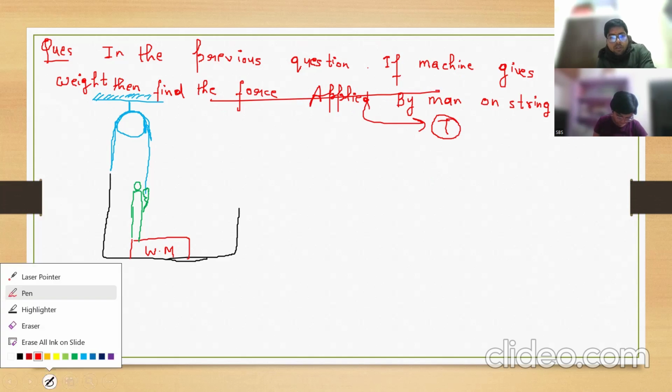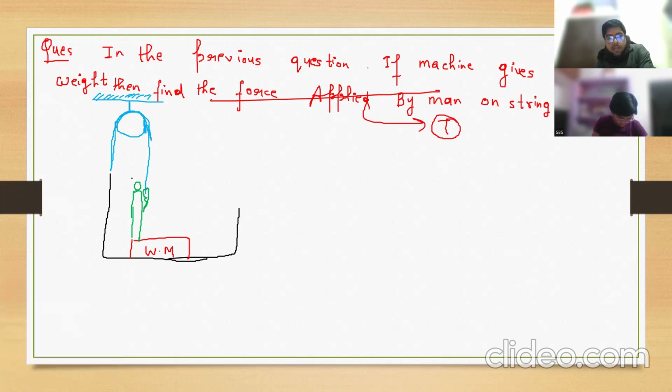So same question, draw the free body diagram, consider the man. Now in this case, he is going to apply a force so that the entire system is going up with an acceleration. If the man is going up with an acceleration, the platform is also going, because the man is attached with the platform. Entire system is going to move like the monkey. Okay.